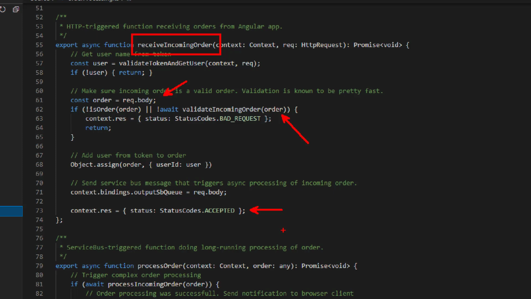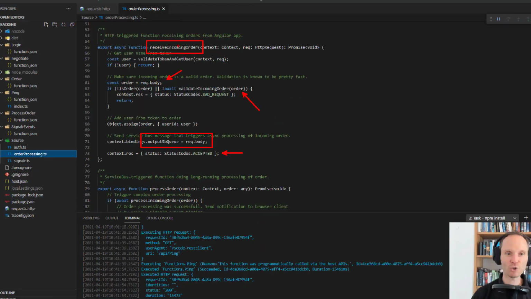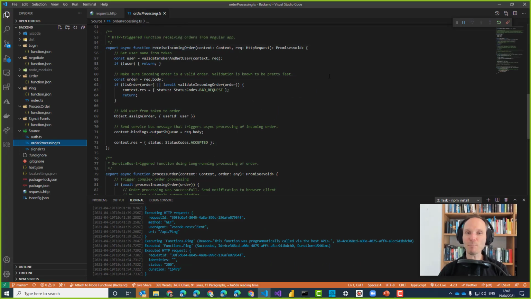You want to have an order. I've not started and by far not finished completely processing this order, but I accepted it. And this is the important thing that I'm so hard fighting for. Because this receive incoming order is a way more interesting function than the ping function before.